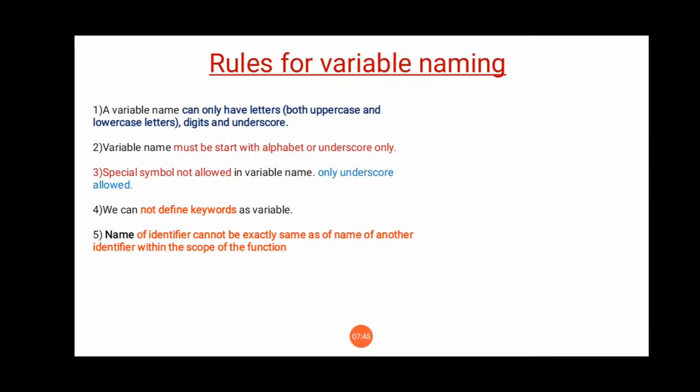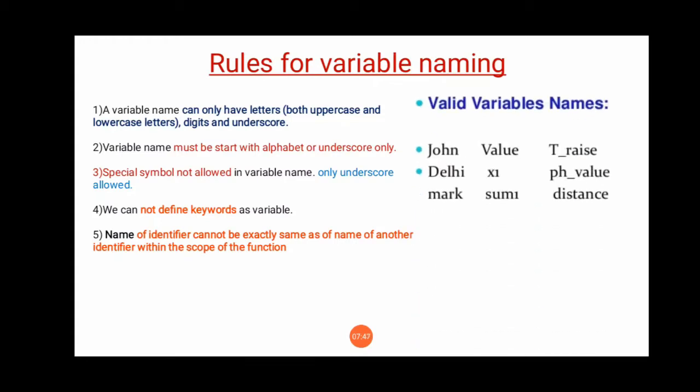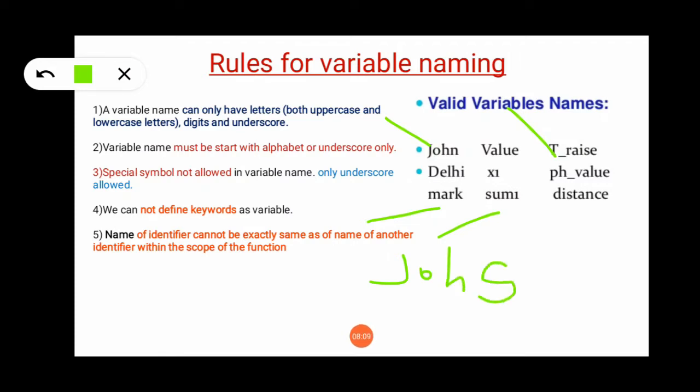So now we will see an example. These are valid variable names: John, value. These are valid because the first letter is an alphabet, all starting with an alphabet. The special symbol underscore is allowed, but if someone wants to assign John dollar, it is invalid.